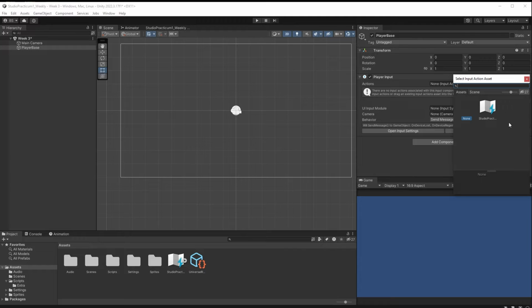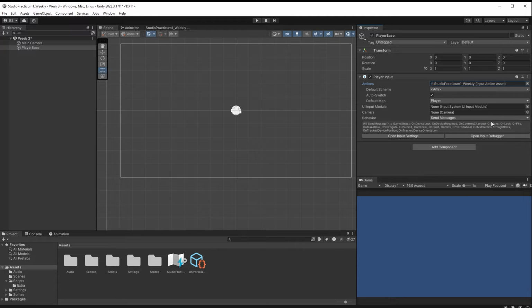Click on the little circle thingy and choose the action map that you created before. This is automatically going to associate it with the actions that we have built, which is great. We'll talk about the behaviors in a minute. Right now we have send messages, and send messages means we're only sending the information to this hierarchy level.